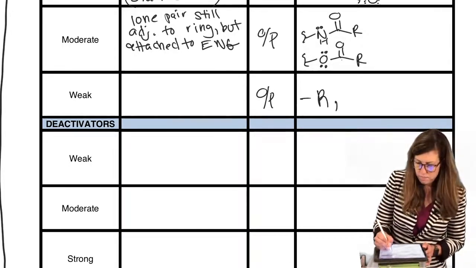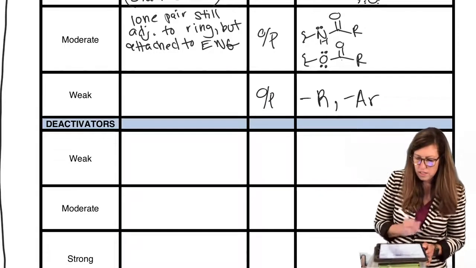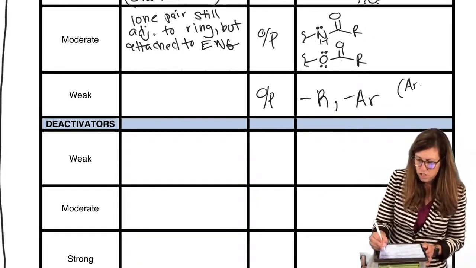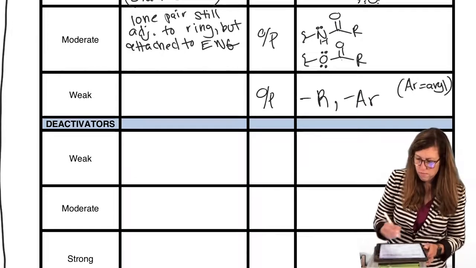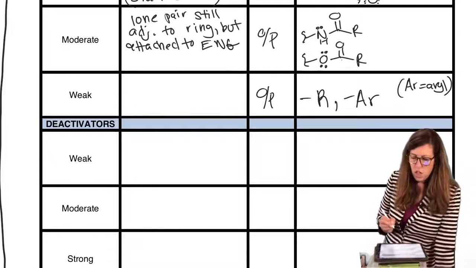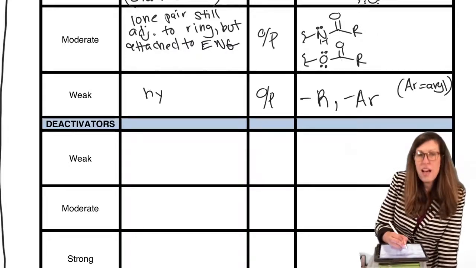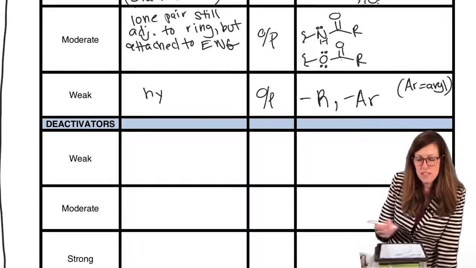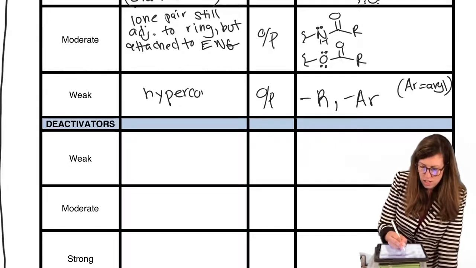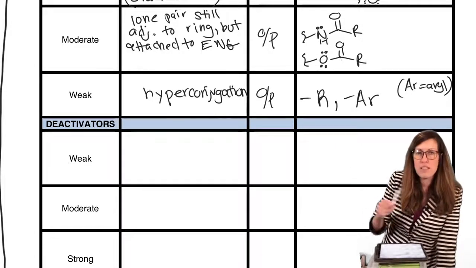Our first example is alkyl groups. R groups, they could be alkyl or aryl. Remember Ar is short for aryl. Those are weakly activating, because they don't have as significant an effect as resonance. Hyperconjugation helps that carbocation, because remember we're asking the same question.